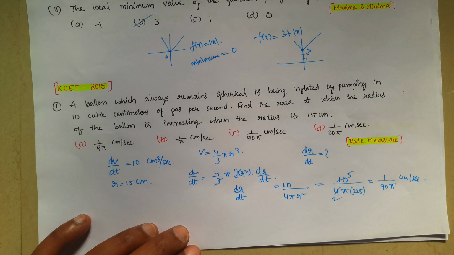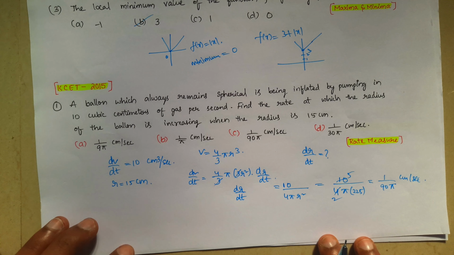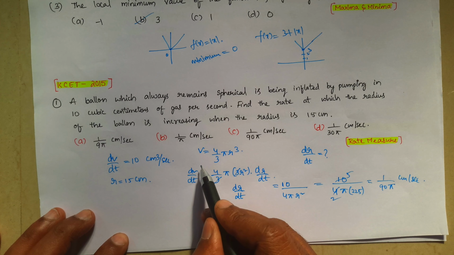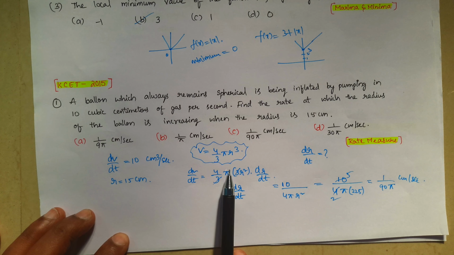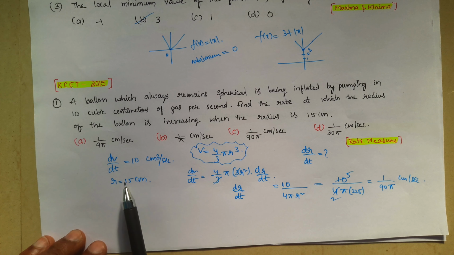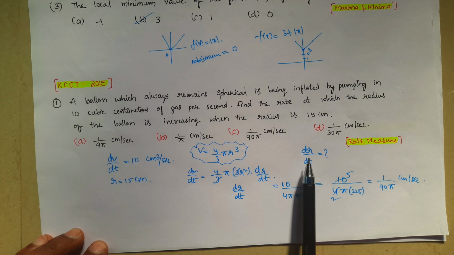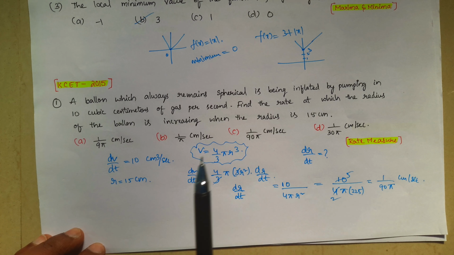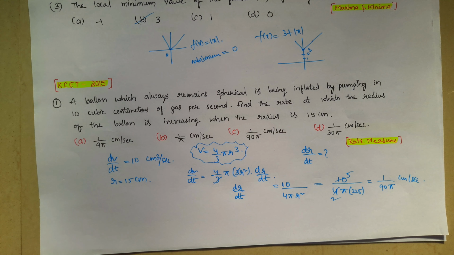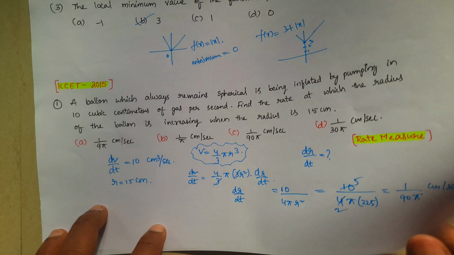So this is also a very direct question. If we know the volume of a sphere, differentiate with respect to t, and then use dV by dt and the r value, you will get the rate of change of the radius, that is the increase in the radius. If we get a plus sign, that means it is increasing. If we get a negative sign, that means it is decreasing. Okay, next.